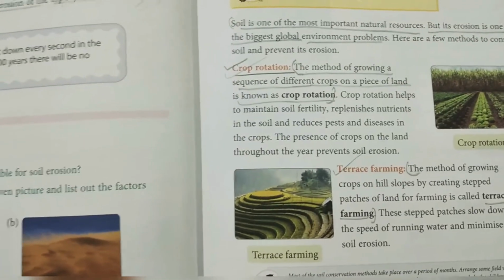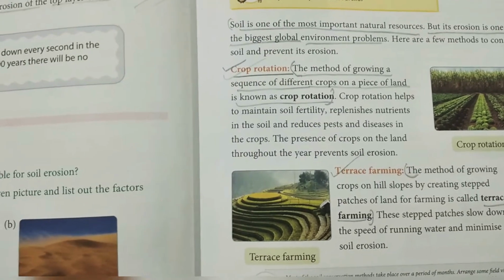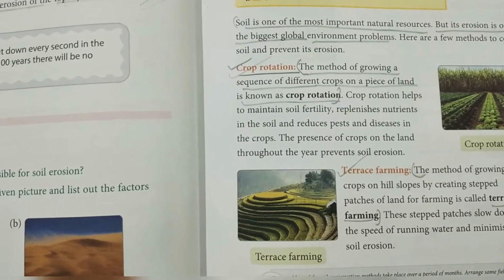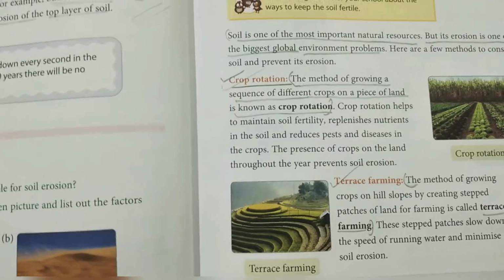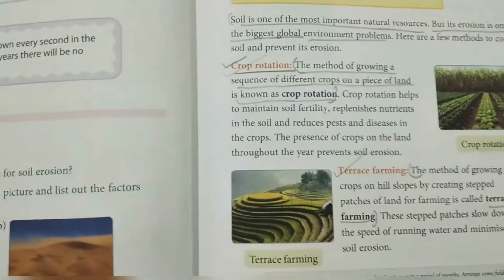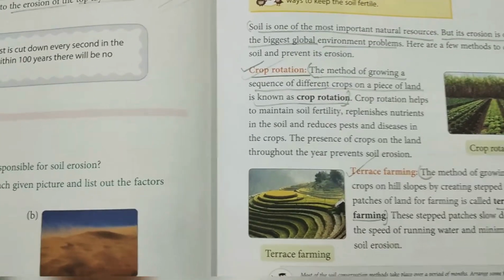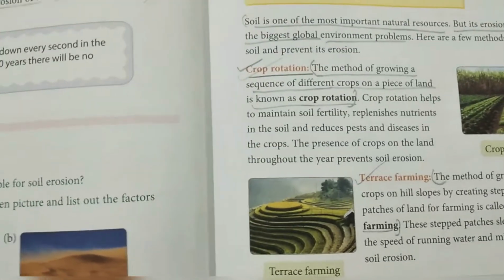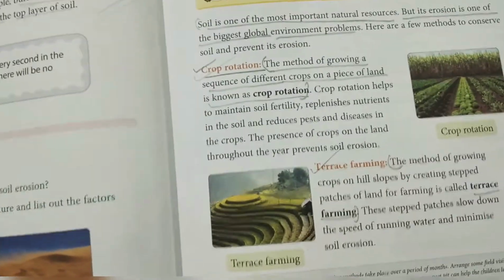The presence of crops on the land throughout the year prevents soil erosion. In this way soil erosion is prevented. This is what the crop rotation method is.